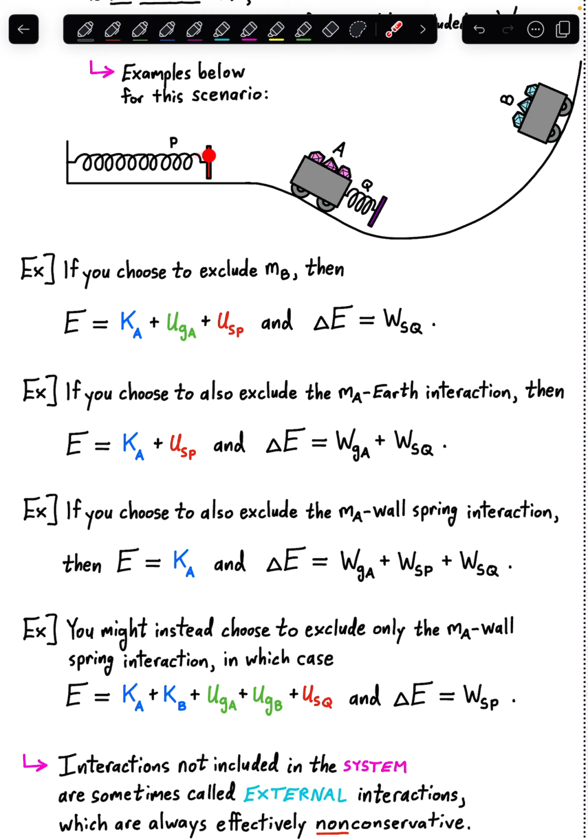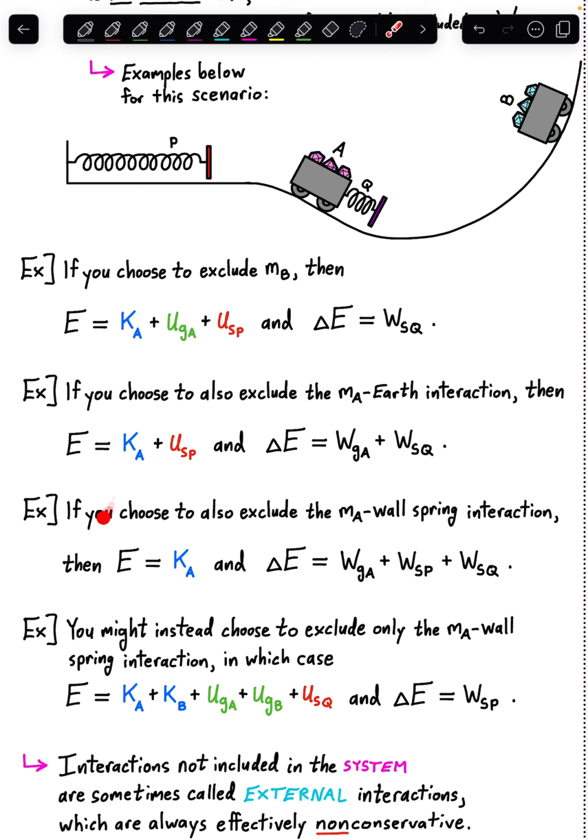Then, well, this spring force from spring P on the cart A is still going to be doing work on A. That work will effectively become non-conservative work and show up over here on the right side of our conservation law if we don't include U_SP in with our mechanical energy.